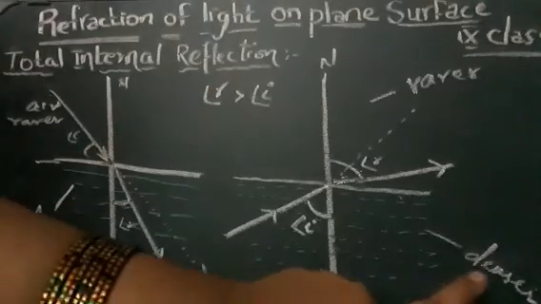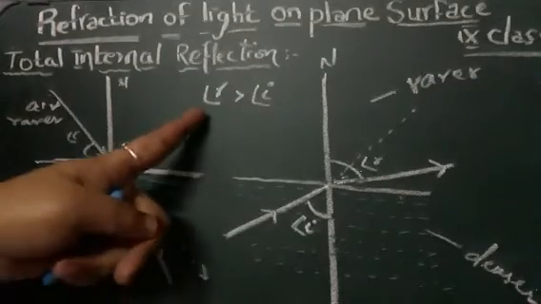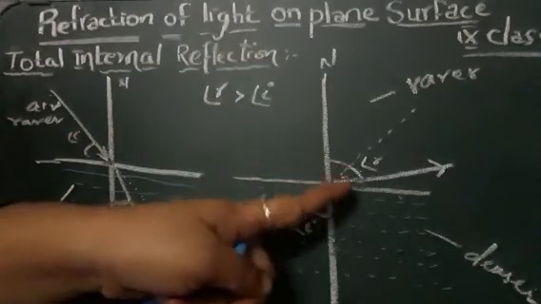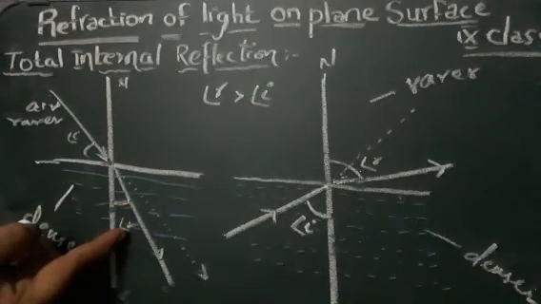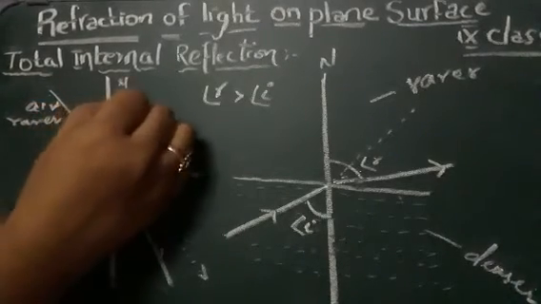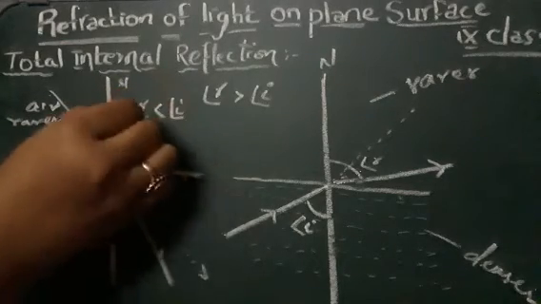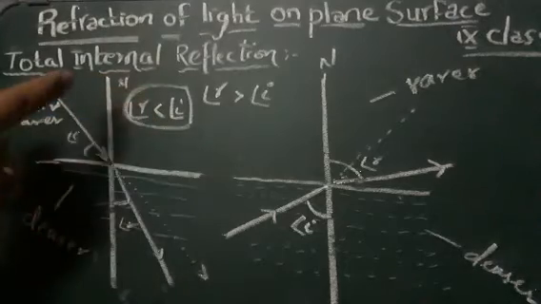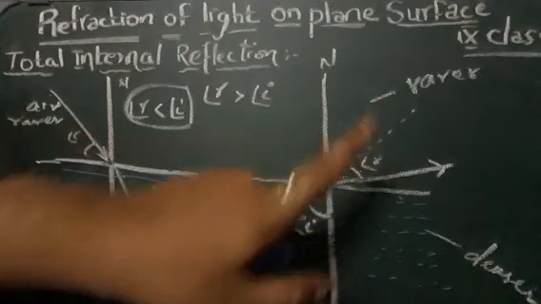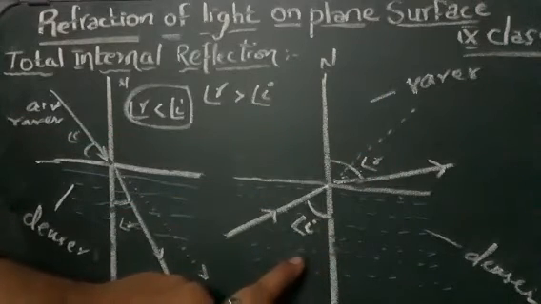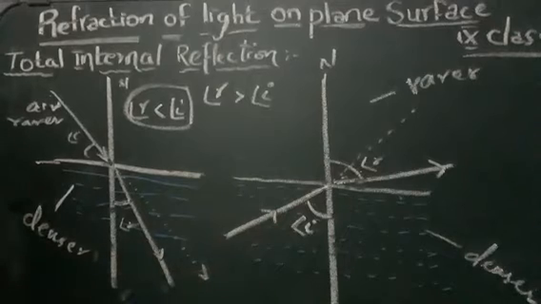When it is coming to the point of denser to rarer, when it is passing from denser to rarer, then you can say that the angle of refraction is more when compared to the angle of incidence. In this case, when passing from rarer to denser, the angle of refraction is less than the angle of incidence. When it is passing from denser to rarer, the angle of refraction is greater than the angle of incidence.